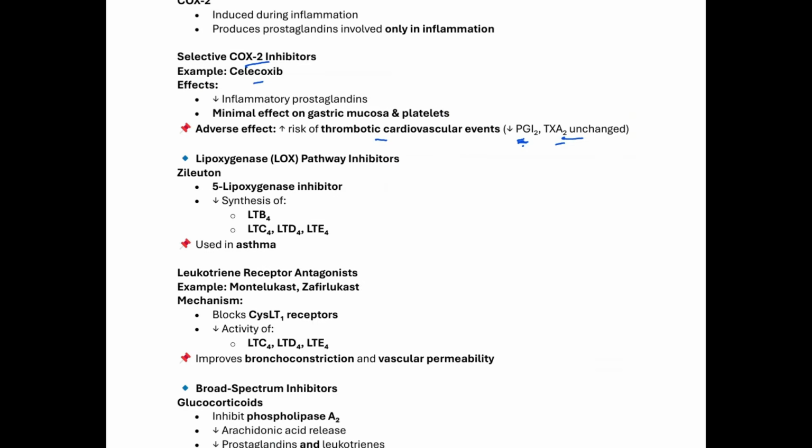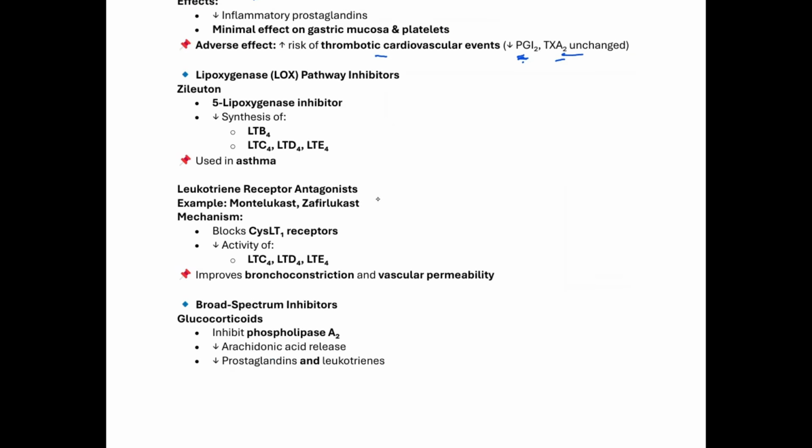What about the drugs that inhibit the lipoxygenase pathway? We have the first one there, which is zileuton, which is a 5-lipoxygenase inhibitor, and that could decrease the synthesis of leukotriene production, and we could use that in the case of asthma. We also have medications that are leukotriene receptor antagonists, which include montelukast and zafirlukast.